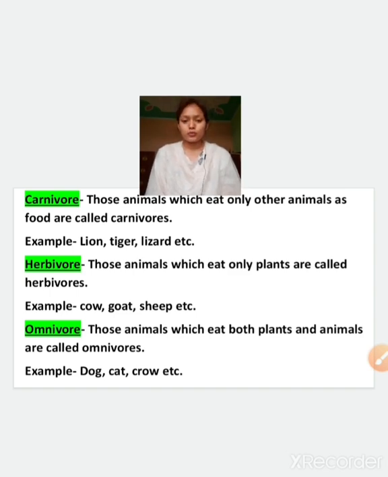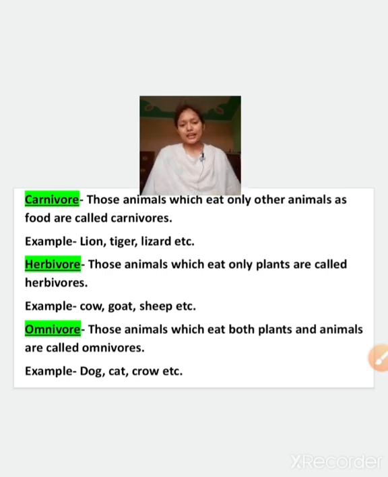If you have a pet dog or pet cat, you will see that they eat insects, flesh, and also food like roti, chapati, bread, rice. They will eat all things. They will drink milk also, and with that they will eat flesh also. So these types of animals are known as omnivorous animals. So the three main categories of animals on the basis of their eating habits are carnivorous, herbivorous, and omnivorous.